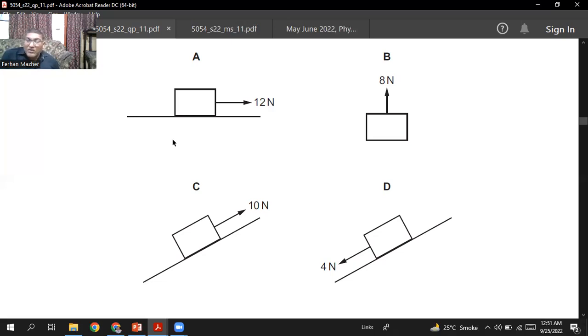In the same way, you have applied 4 Newton force, the body moved 1 meter. So the work done is force applied multiplied by the distance the body moved in the direction of the force. So that is 1 meter. So 4 multiply 1, that will be 4 joule. And that happened in 1 second. So the power will be 4 watt.